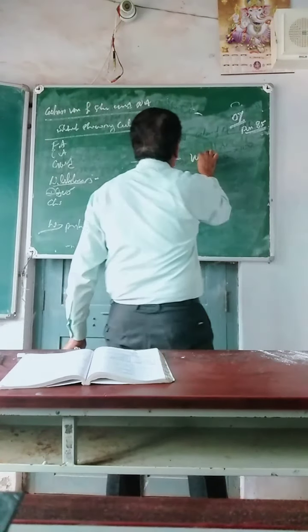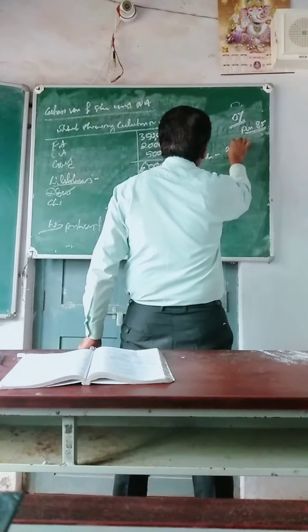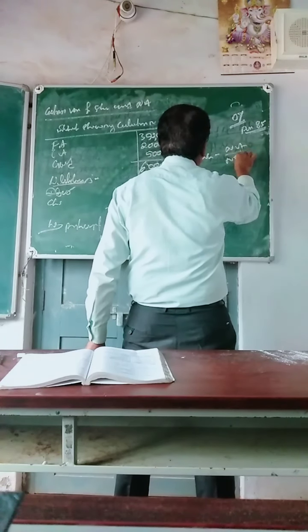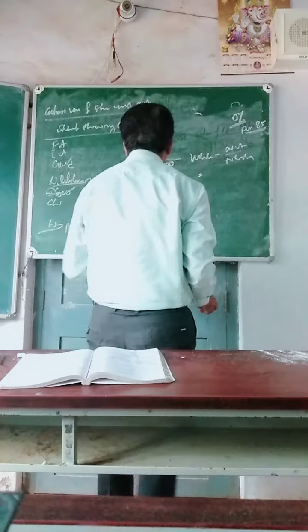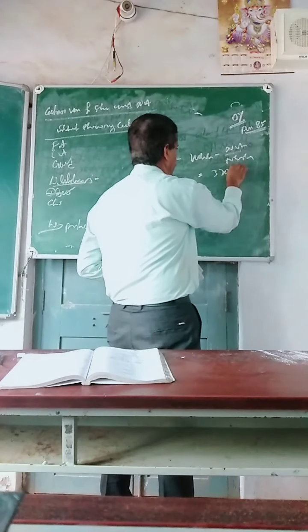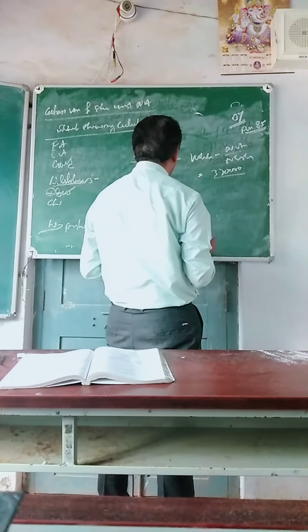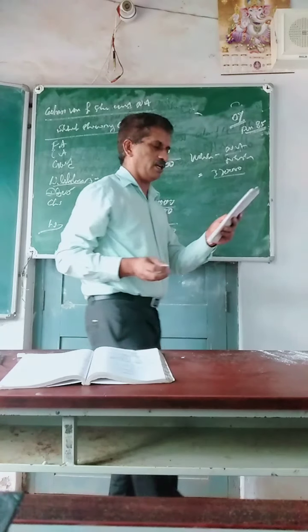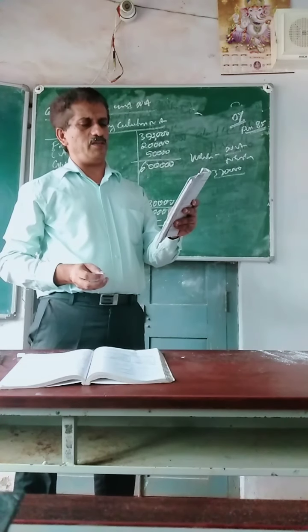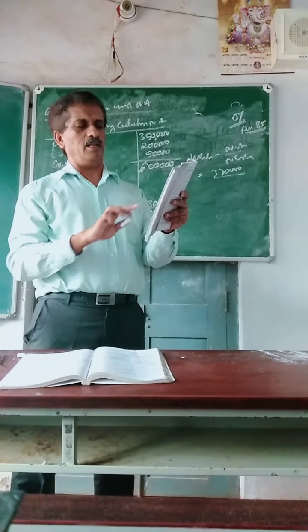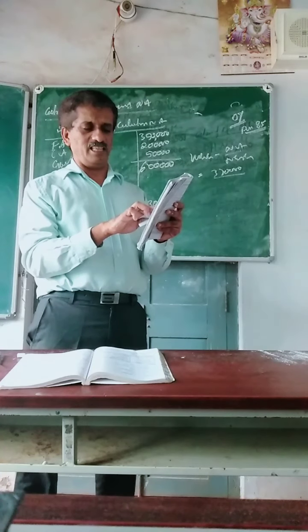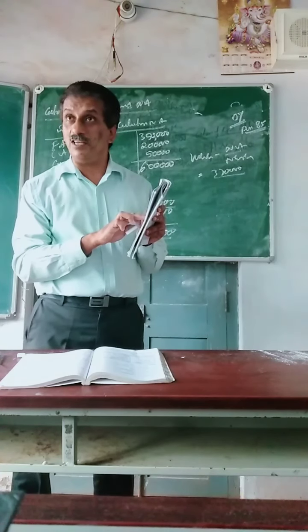Value of share equals net asset divided by number of equity shares. So net asset is 3,70,000 divided by the number of equity shares. In the balance sheet, paid up capital is shares of 10 each, 4 lakh.